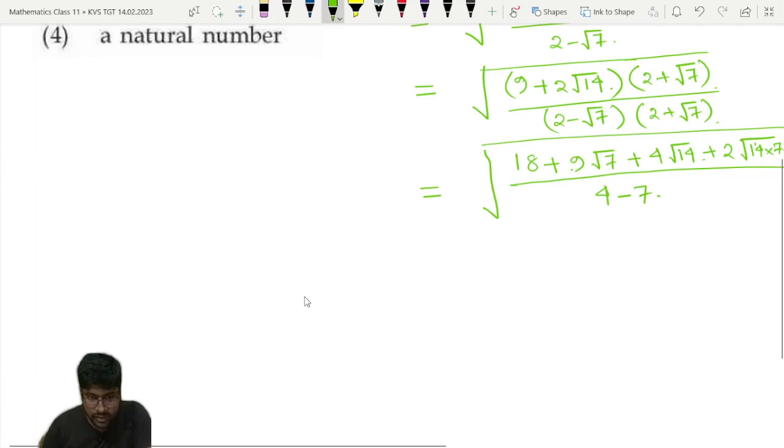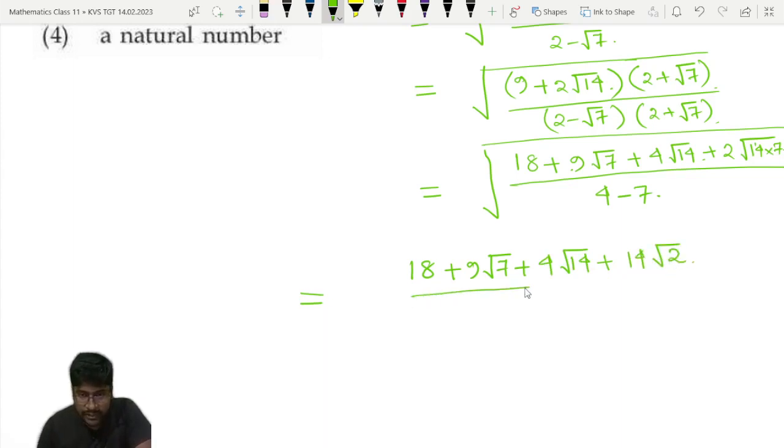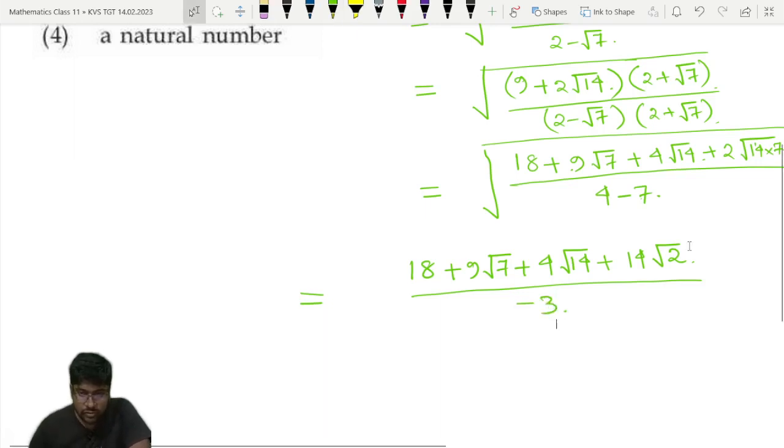So then next what we will do? Okay, so it will become 18 plus 9 root 7 plus 4 root 14 plus 2 into 7, means 14 root 2, divided by 4 minus 7, that is equal to minus 3. Okay, so what we are getting.